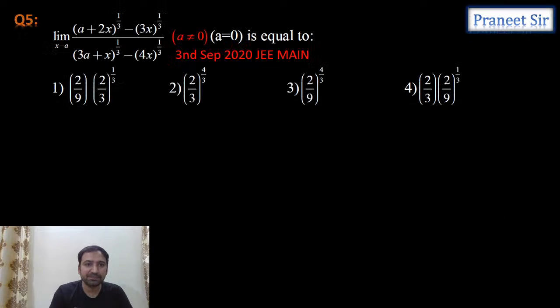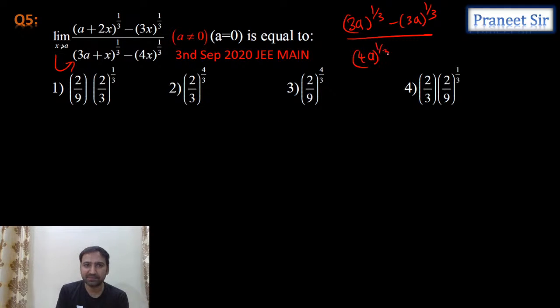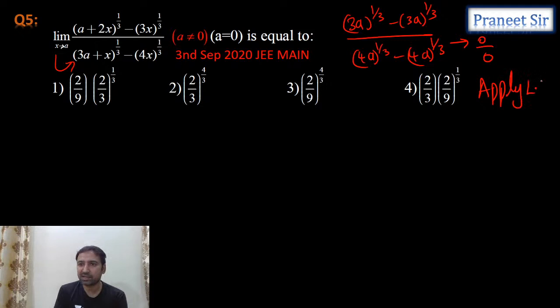Chalo, let's move to the next one. So the next question is, when you substitute x equals a, here he is saying x is tending to a, guys. If you directly substitute x equals a here, how much are we getting, guys? We're getting 3a whole power 1 by 3 minus 3a whole power 1 by 3 by 4a whole power 1 by 3 minus 4a whole power 1 by 3. So that is nothing but 0 by 0 we're getting. So if it is 0 by 0, can we apply L'Hospital rule? Apply L'Hospital rule.